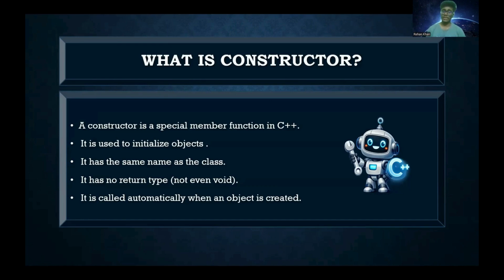It has no return type. It cannot return anything. It's not even void. It's automatically called whenever an object is created. Suppose we created an object B1, then a constructor will be called.